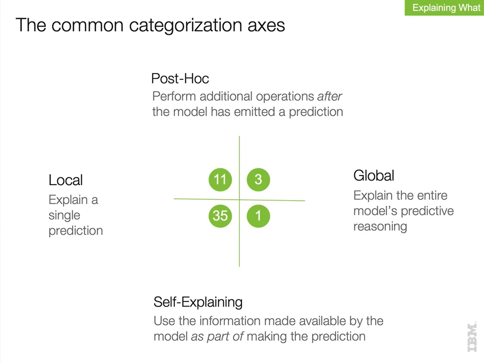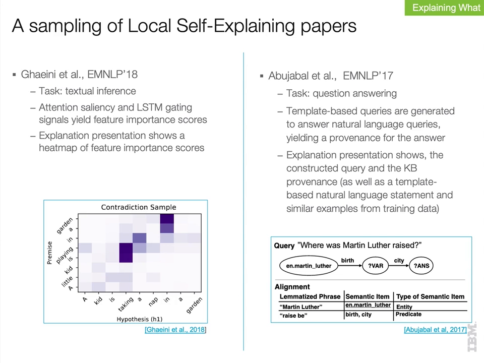To put some of these numbers into context, let's consider a couple example papers. Here are 2 local self-explaining papers. On the left, Gaini et al. addressed the task of textual inference. Attention saliency and LSTM gating signals yield prediction feature importance scores, which are presented as a heat map to serve as an explanation. On the right, Abu-Jabal et al. tackle question answering, responding to natural language input by showing the constructed query and the knowledge base provenance that lead to the returned answer.